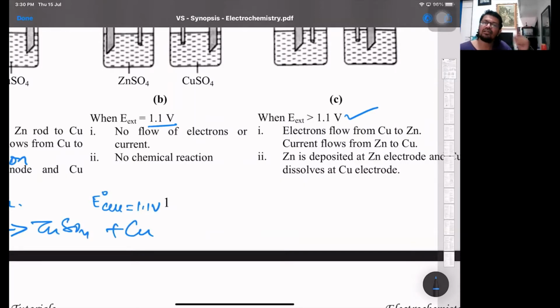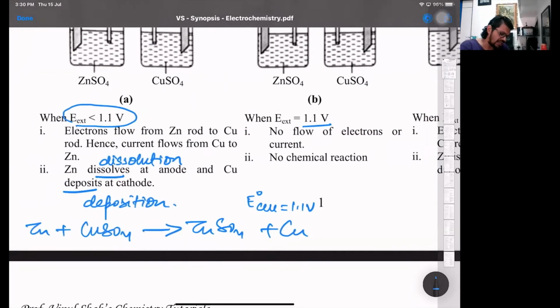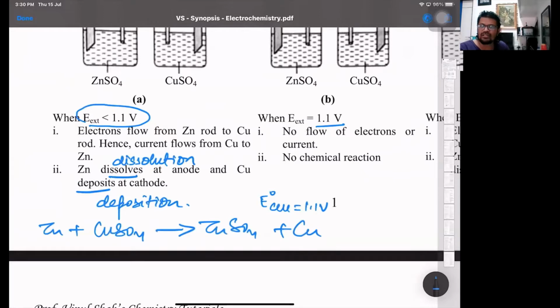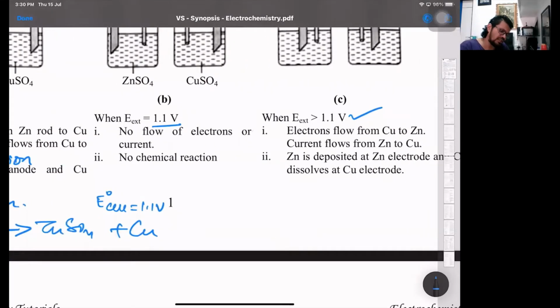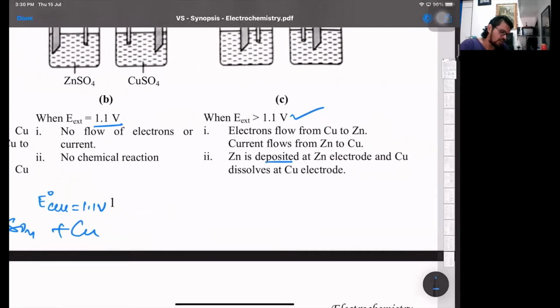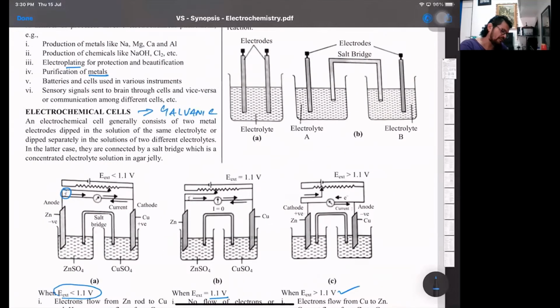What is a secondary cell? Secondary cells are rechargeable batteries. For the rechargeable part, we can talk where electron flows from copper to zinc, but exactly the reverse reaction will happen. Forward, zinc got oxidized to zinc ions; backward, copper will get oxidized to cupric ions. Forward, cupric ions got reduced to copper; backward, zinc ions will be reduced to zinc. That is one part where zinc is deposited and copper will dissolve. That is one category we have.